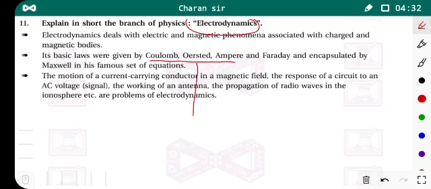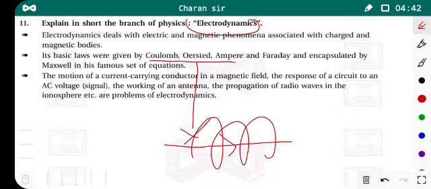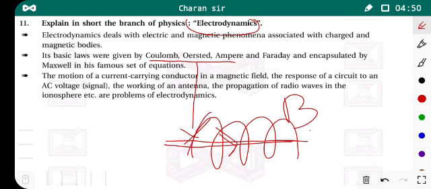The scientist Oersted gave the principle that when current passes through a wire, the surroundings of that wire create a magnetic field. Whenever electric current passes through an electric wire, it produces a magnetic field around the wire.